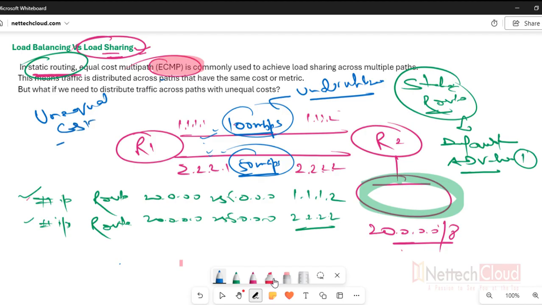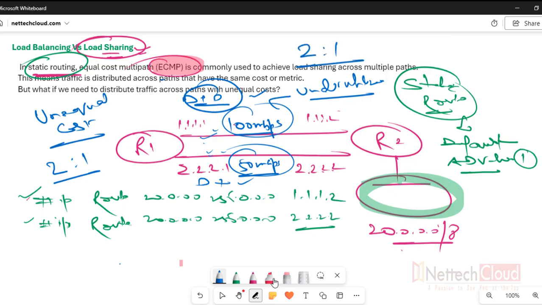unequal cost path in the ratio of 2:1. 2 packets from here, then 1 packet from here, again 2 packets from this link, 1 packet from here, in the ratio of 2:1. But is it possible in static routing? Generally no, not possible, because here there is no concept of cost, no metric, only AD value.